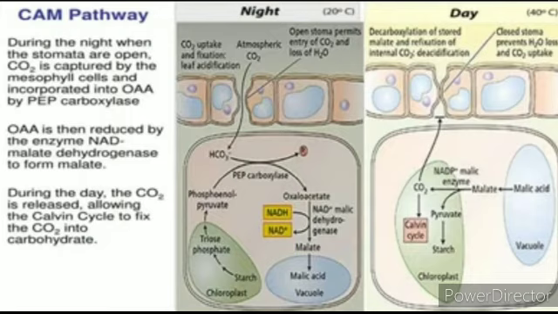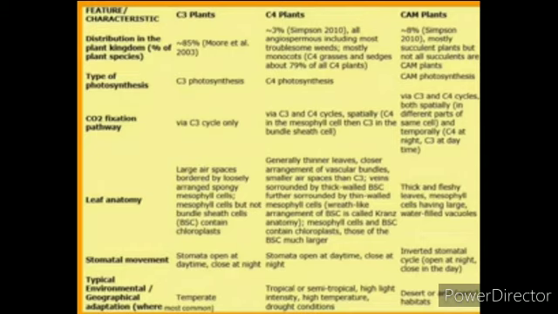dioxide into carbohydrate. Now, we will see the features or characteristics of C3 plants, C4 plants and CAM plants. First, the C3 plants. Distribution in the plant kingdom: 85% of plant species are C3 plants.